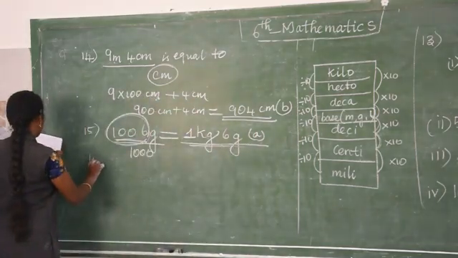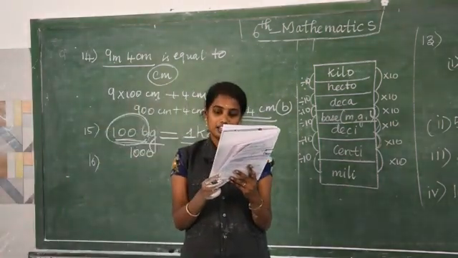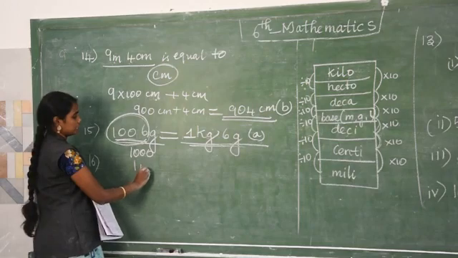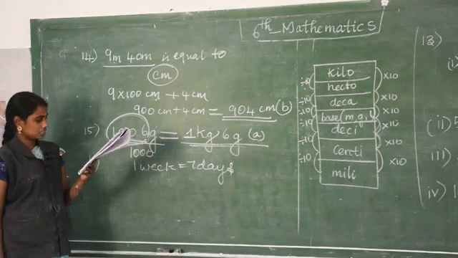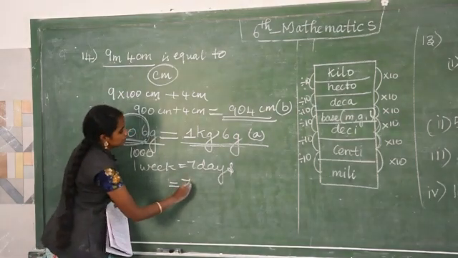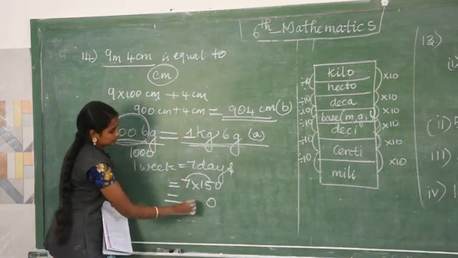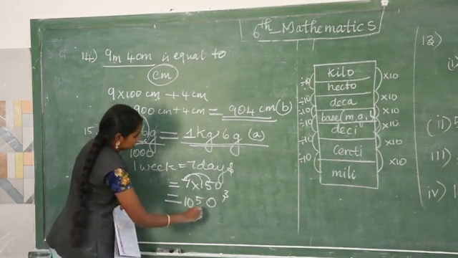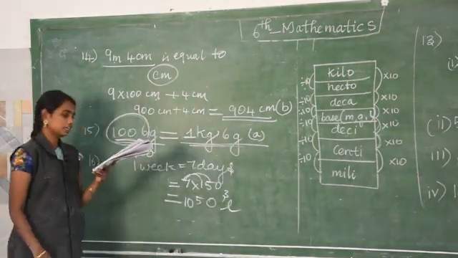Next to question number 16. Every day 150 liter of water is sprayed in the garden. Water sprayed in a week. Week means how many days do we have in a week? We know that 1 week equals 7 days. So here 150 liter of water per day. So 7 into 150: multiply 0, 5 sevens are 35, 3, then 1 seven is 7, 7 plus 3 is 10. So 1050 liter is the answer.